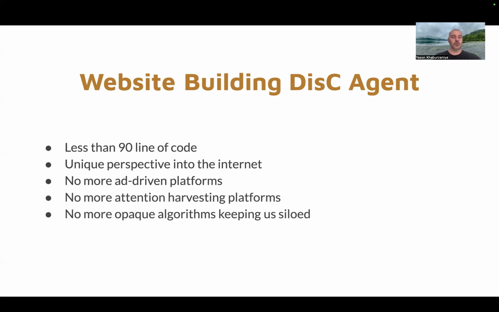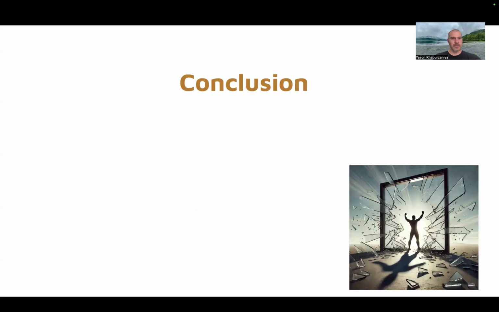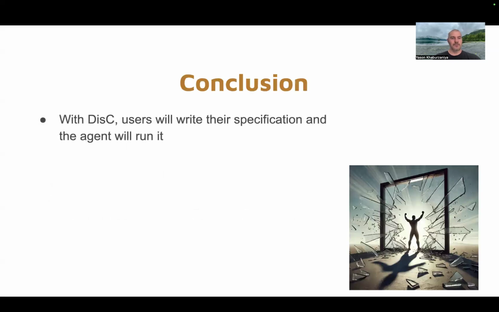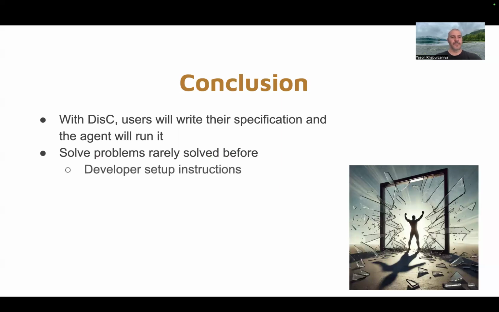You now have the control over the algorithm because you specify what you want to see, how you want to see it. And in conclusion, with this, users will just write the specifications and the agents will run it, helping us to solve categories of problems rarely solved before, like developer setup instructions.